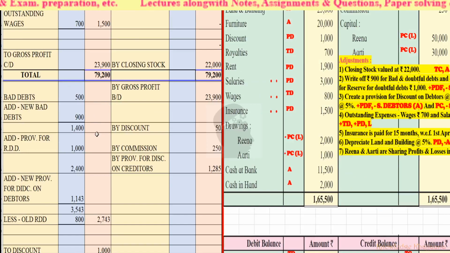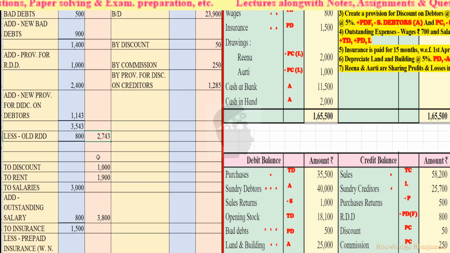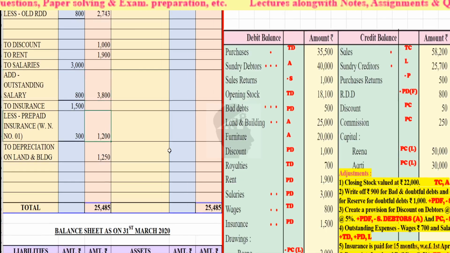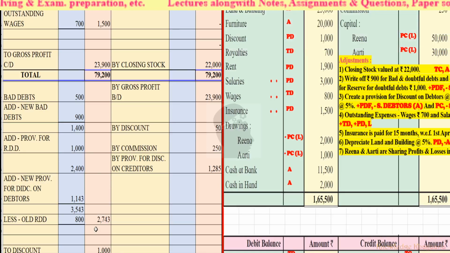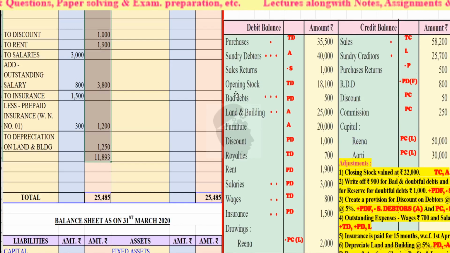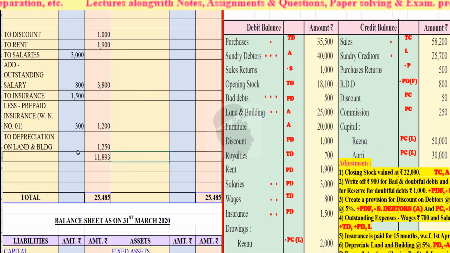So we will write the same total here on the debit side and we will do the total of these items. Okay. What are the items? Rupees 2,743. Then discount 1,000, rent 1,900. Then salaries are 3,800. Then insurance is 1,200 and depreciation is rupees 1,250. So we'll do the total of all the items on this side. It will come to rupees 11,893.